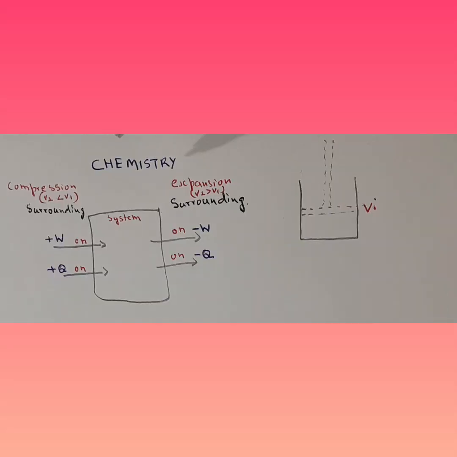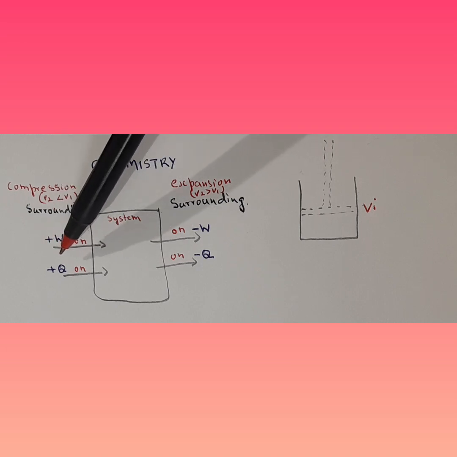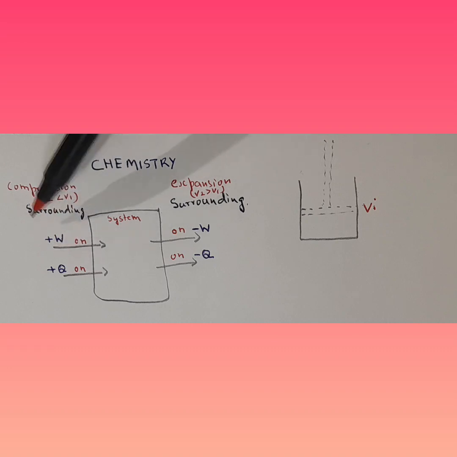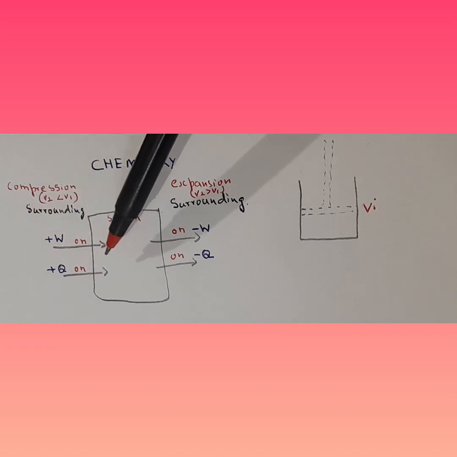So in case of chemistry, what do we observe? In case of compression, work done by the surrounding on the system is taken as positive, and at the same time the heat supplied by the surrounding to the system is also positive.